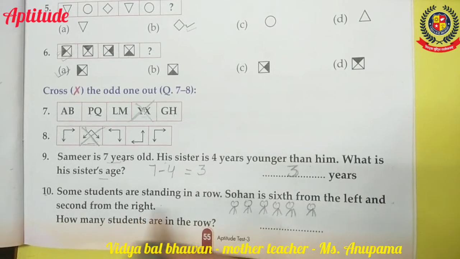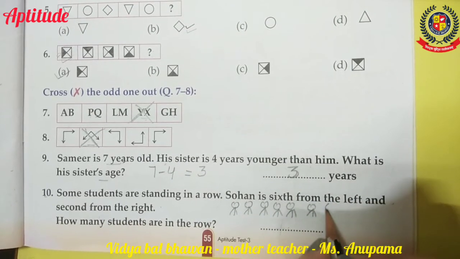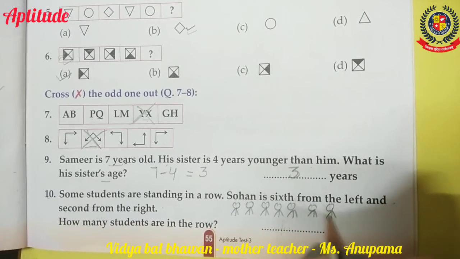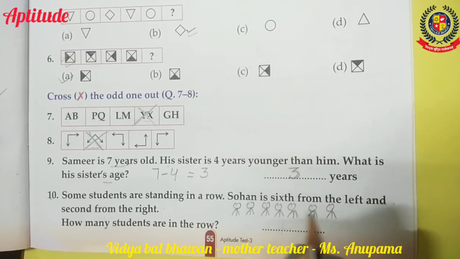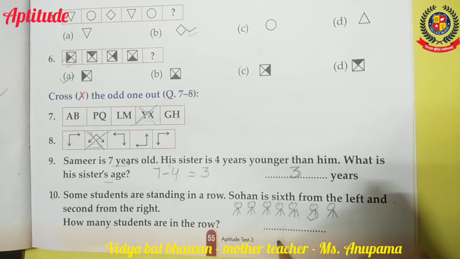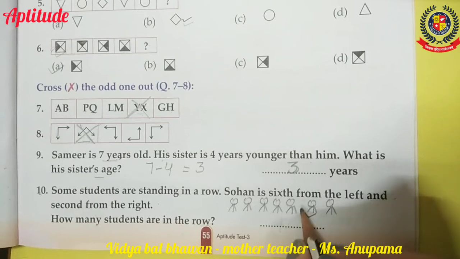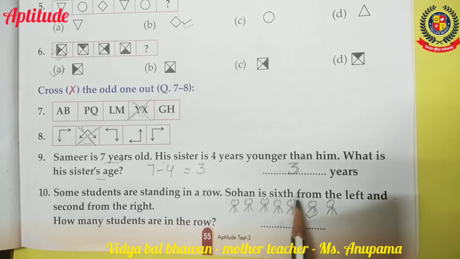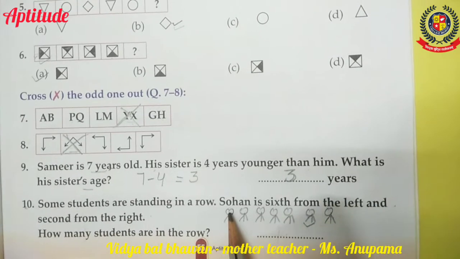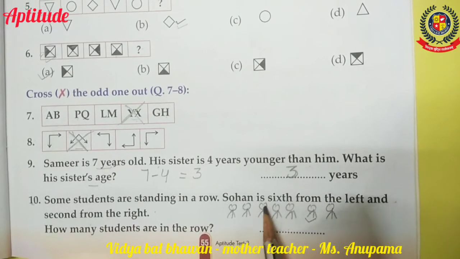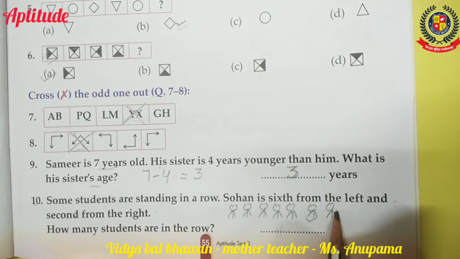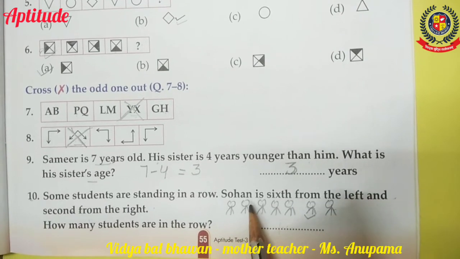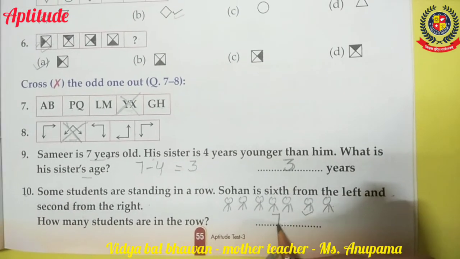And 2nd from the right: 1, 2. So we have to calculate the total number of students. Let's count: 1, 2, 3, 4, 5, 6, 7. So the total number of students is 7.